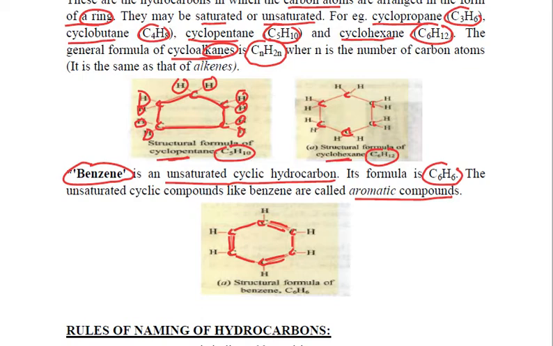Then we studied the cyclic hydrocarbons which form a ring. They can be both saturated as well as unsaturated. We studied examples of both. In saturated, we studied cyclopentane and cyclohexane, and in unsaturated, we talked about benzene. Clear?